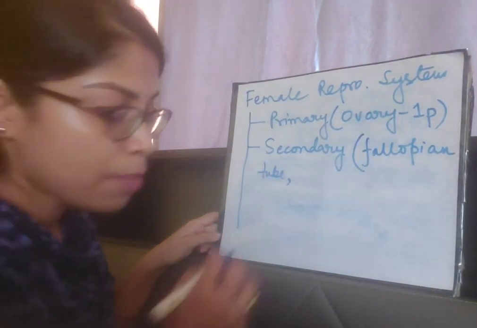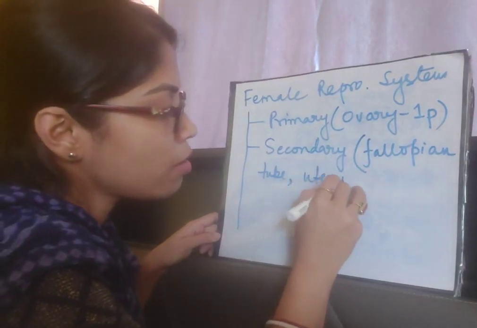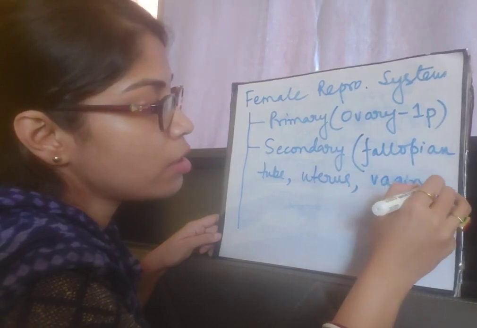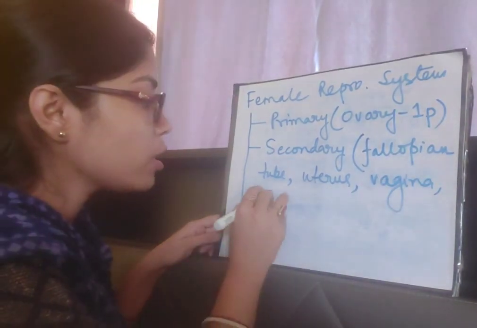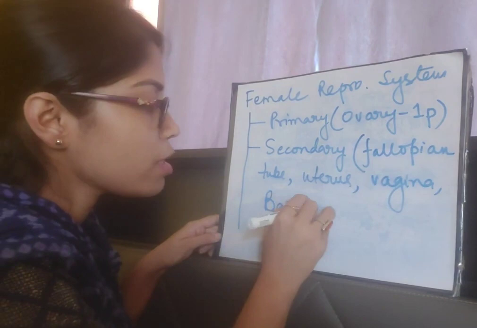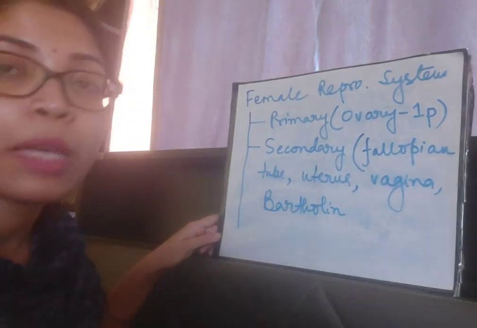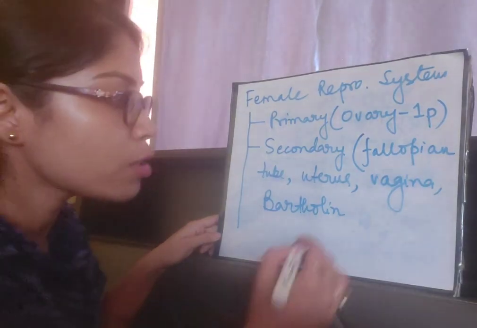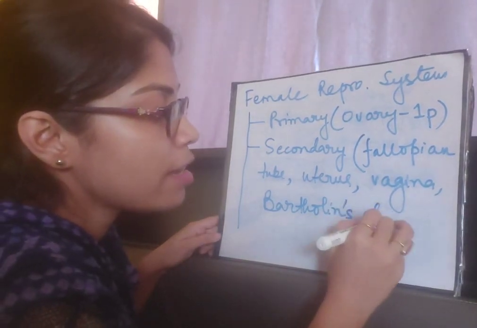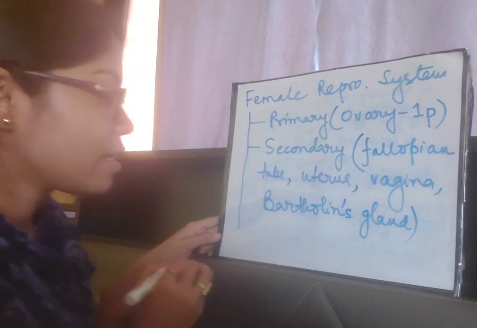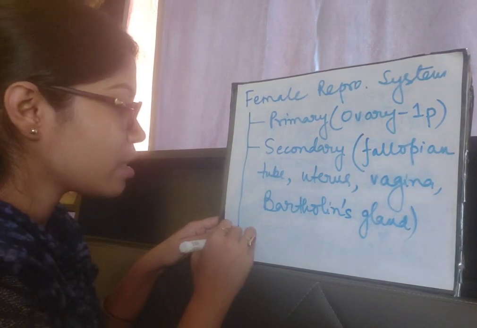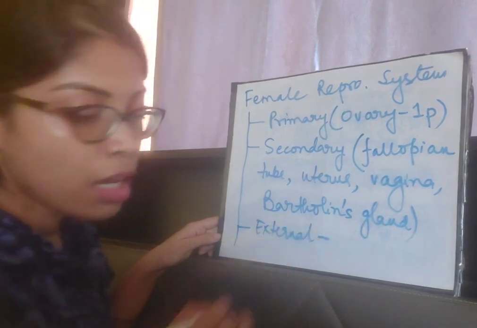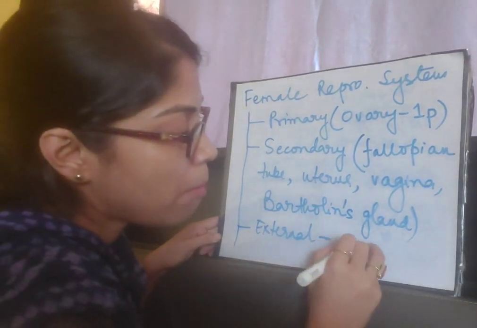After that comes the uterus, a very important part, and the vagina. After that comes Bartholin's gland. Just like in the case of the male reproductive system, you found Cowper's gland and the prostate gland, here also Bartholin's gland is there. And the last, that means the external organs, include the mammary gland.